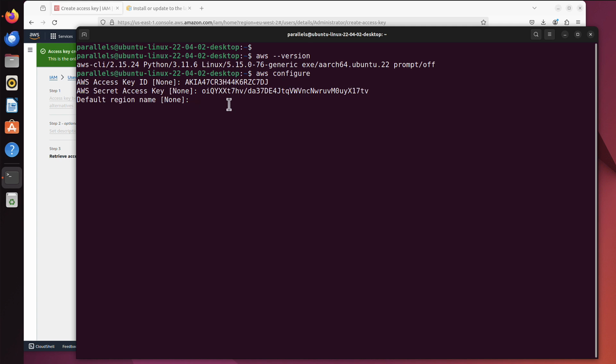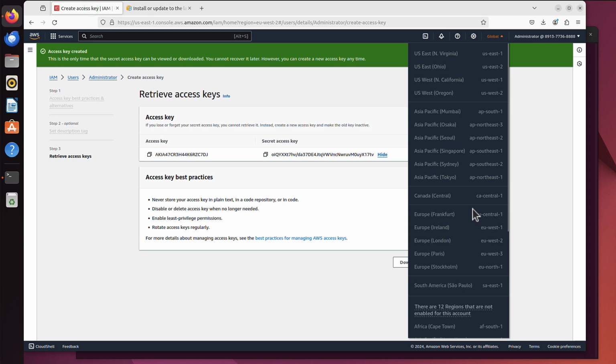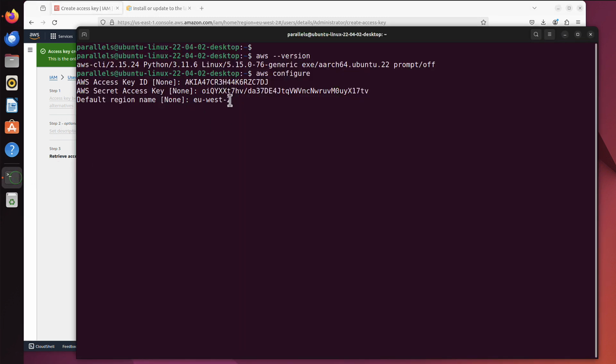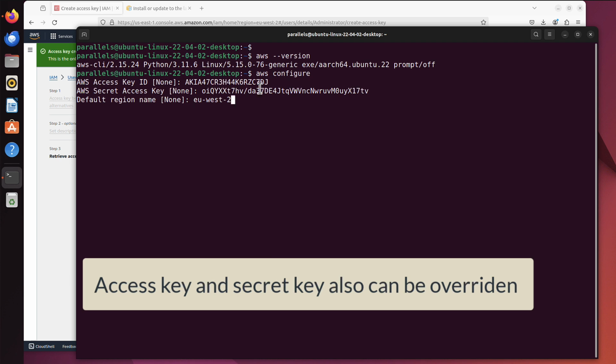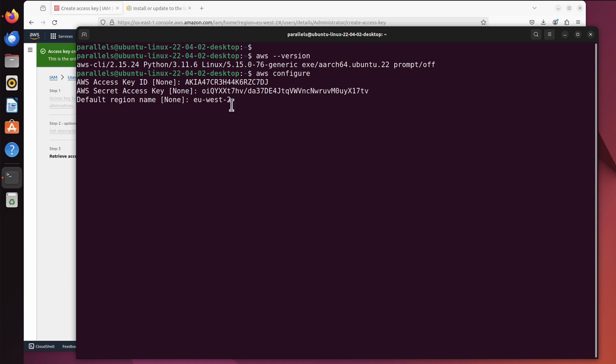So for me, because most of my resources will be in eu-west-2, sorry, did I say 1 or 2? It's eu-west-2, because eu-west-1 is Ireland. So I want everything in London, yes? So it's eu-west-2. But this is something you will be able to override later on anyways. So it's just for your convenience, but you can leave it blank as I said. If you have a default one, you will not have to type it, but you will be able to override it. Okay, so enter, and output format, well, not bothered right now.